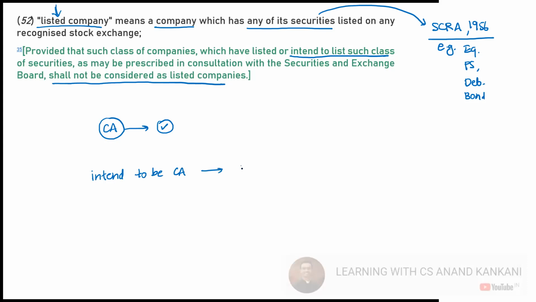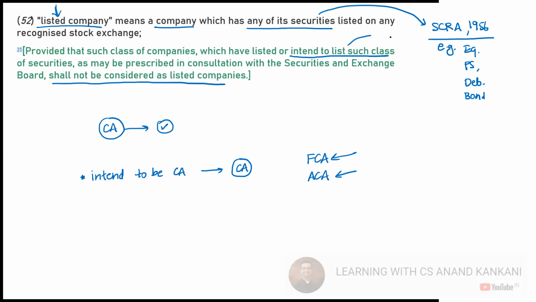Will you be called a chartered accountant? Answer is no. You cannot say I can write FCA or ACA. ACA, FCA is associate chartered accountant and fellow chartered accountant. But students often say this is half chartered accountant and this is full chartered accountant, right? So you cannot say I am ACA, half chartered accountant. You still intend to be a CA because you are pursuing CA, but you cannot call yourself a chartered accountant. Same way, a company which intends to get listed.